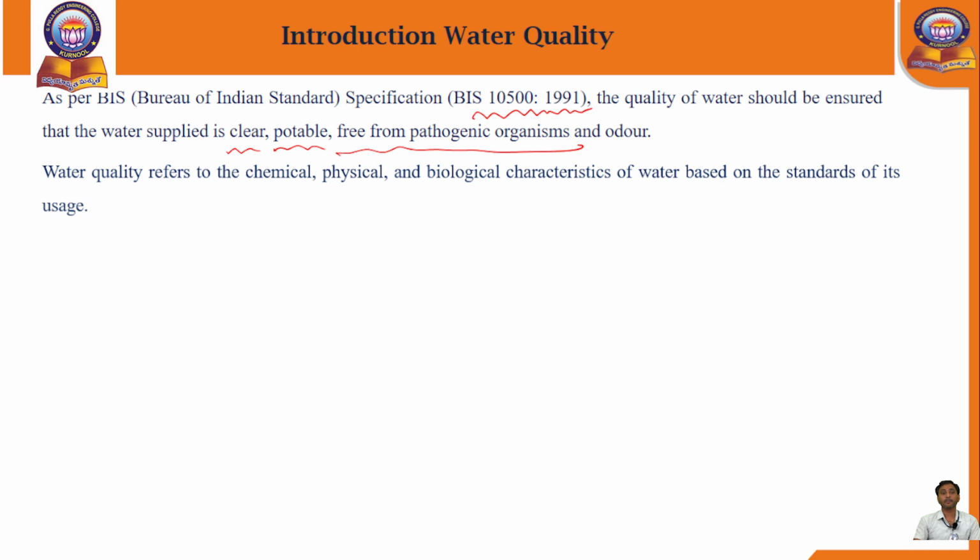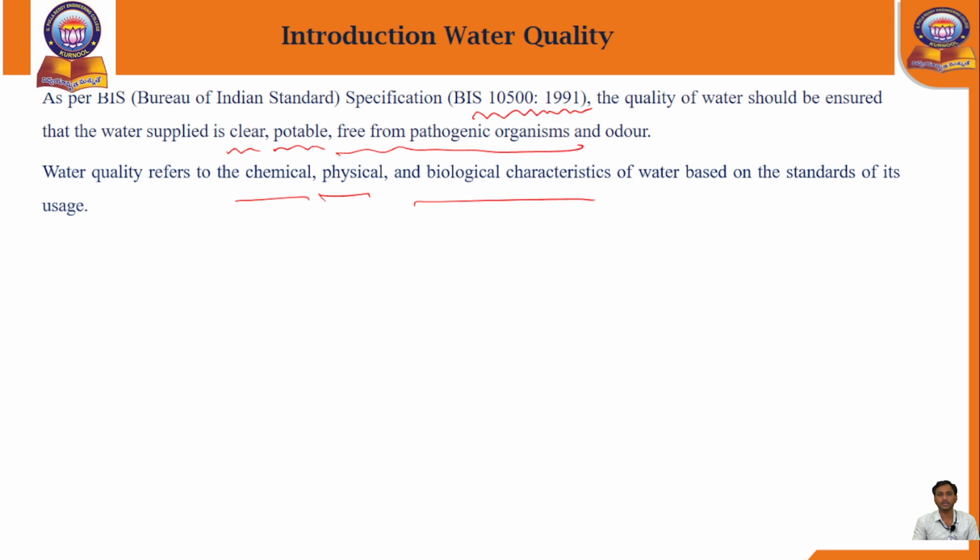The quality of water refers to the chemical, physical, and biological characteristics of the water, based on the standards for its uses.